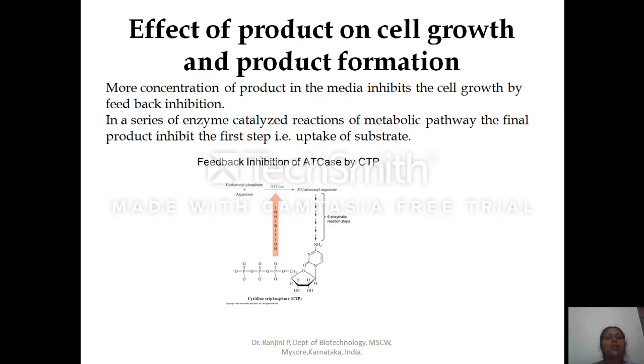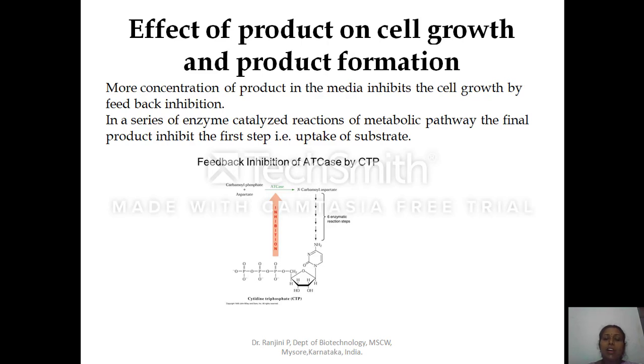Next is effect of product on cell growth and product formation. More concentration of product in the media will inhibit the growth of the microorganism. This is called feedback inhibition. In a series of enzyme catalyzed reactions of the metabolic pathway, when the final product is synthesized in the optimum concentration required by the cell, the final product itself will inhibit the substrate uptake, or it will inhibit the first enzymatic transformation. This is called feedback inhibition.